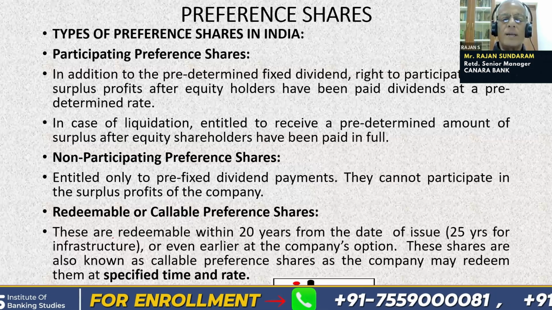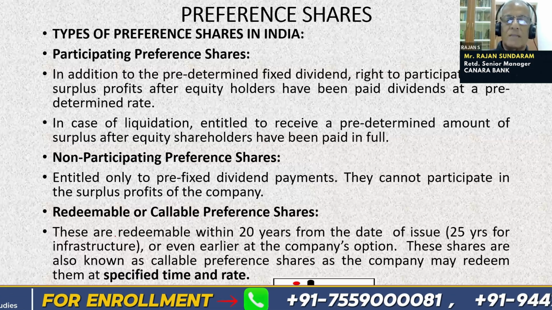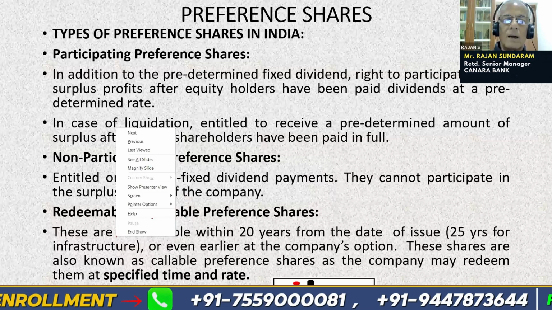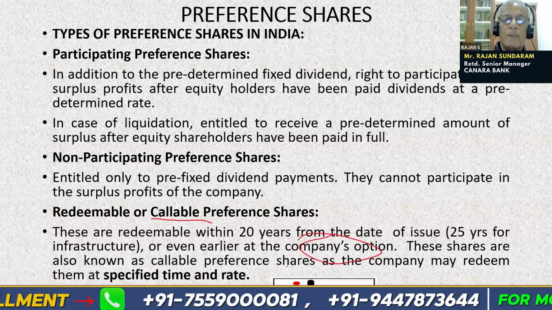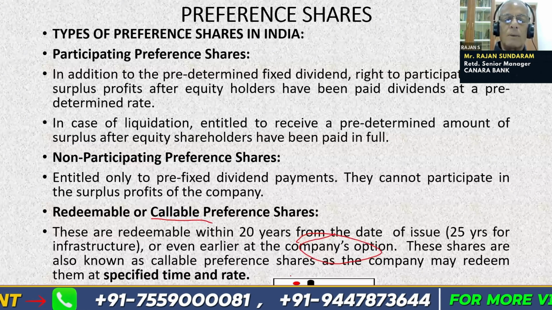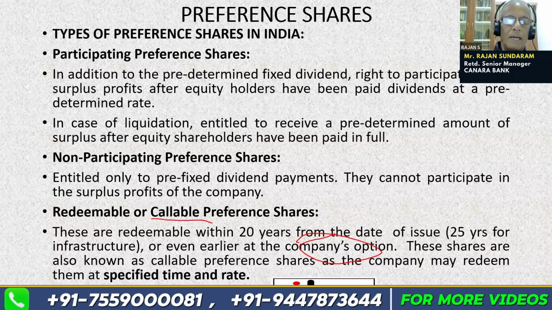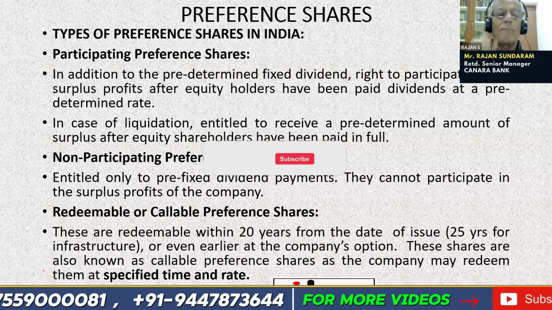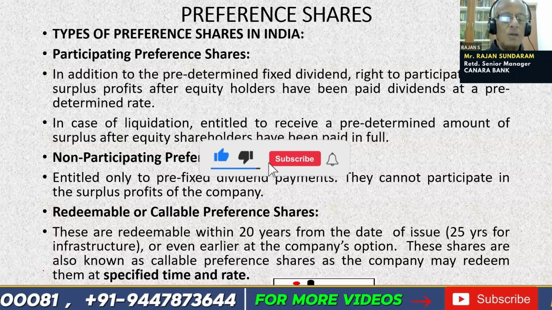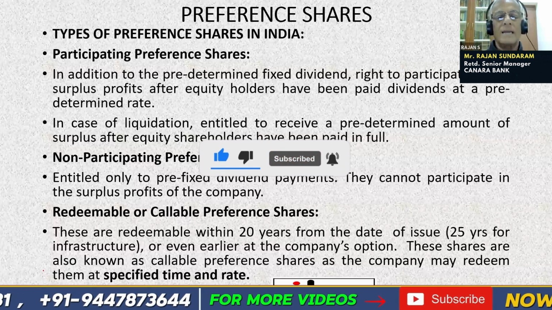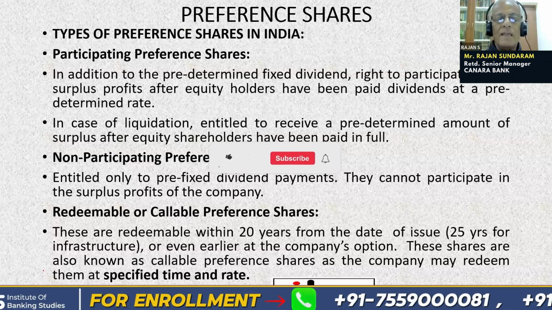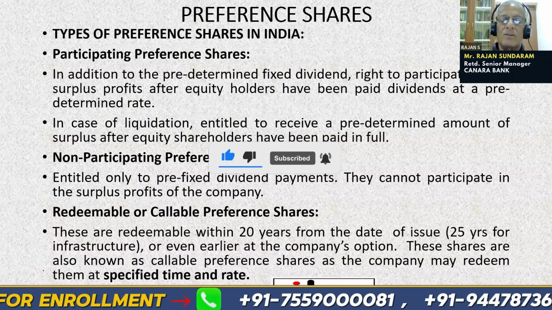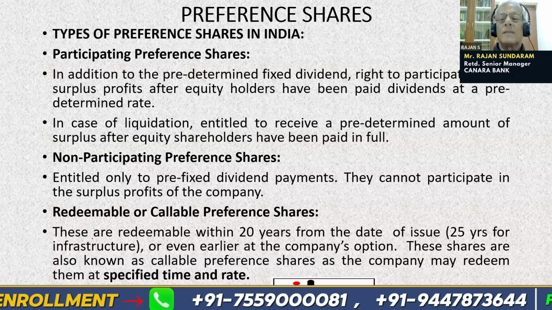These are redeemable within 20 years from the date of issue, or 25 years in case of infrastructure, or even earlier at the company's option. Please note that callable means at the option of the company. So these are also known as callable preference shares, as the company may redeem them at a specified time and at a specified rate. But these have to be given in advance. The company cannot suddenly say so after 5 years. Even at the time of issue of the shares, the company has to specify that they have the option to call back the shares after 5 years or 10 years. Is it clear, friend?